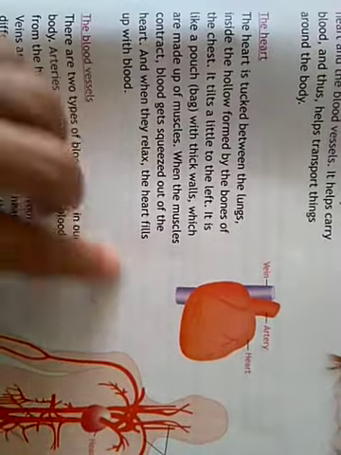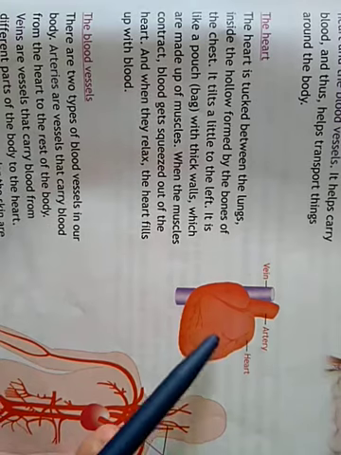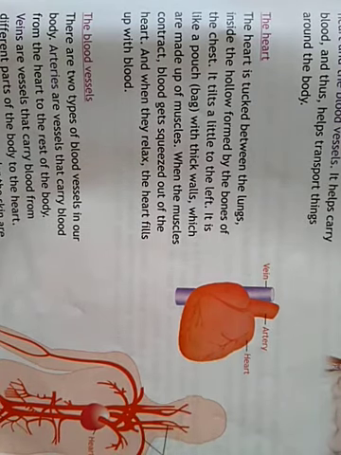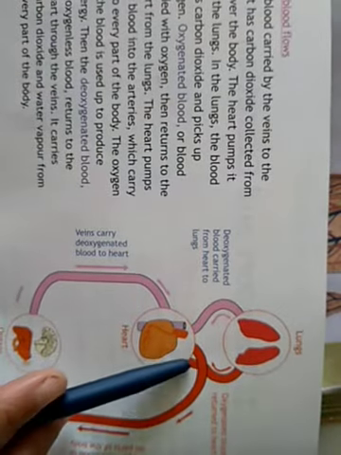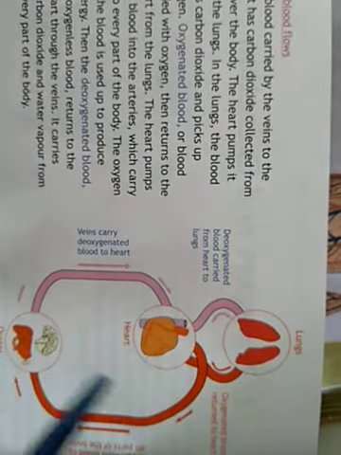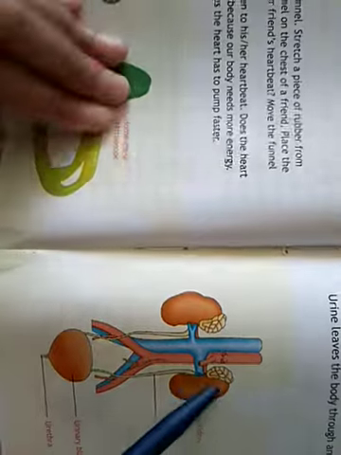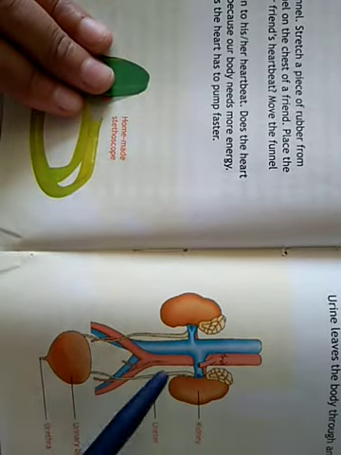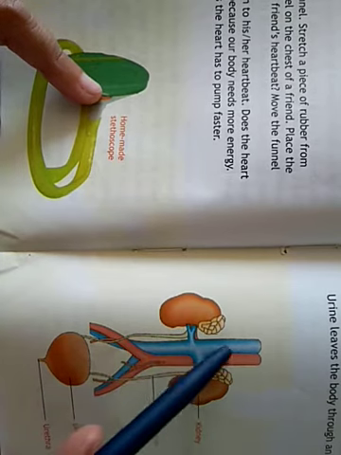Again, the circulatory system involves the heart also. It is the main organ for the circulatory system. Then this is the excretory system. Here the wastewater gets passed out of the body through the kidney.